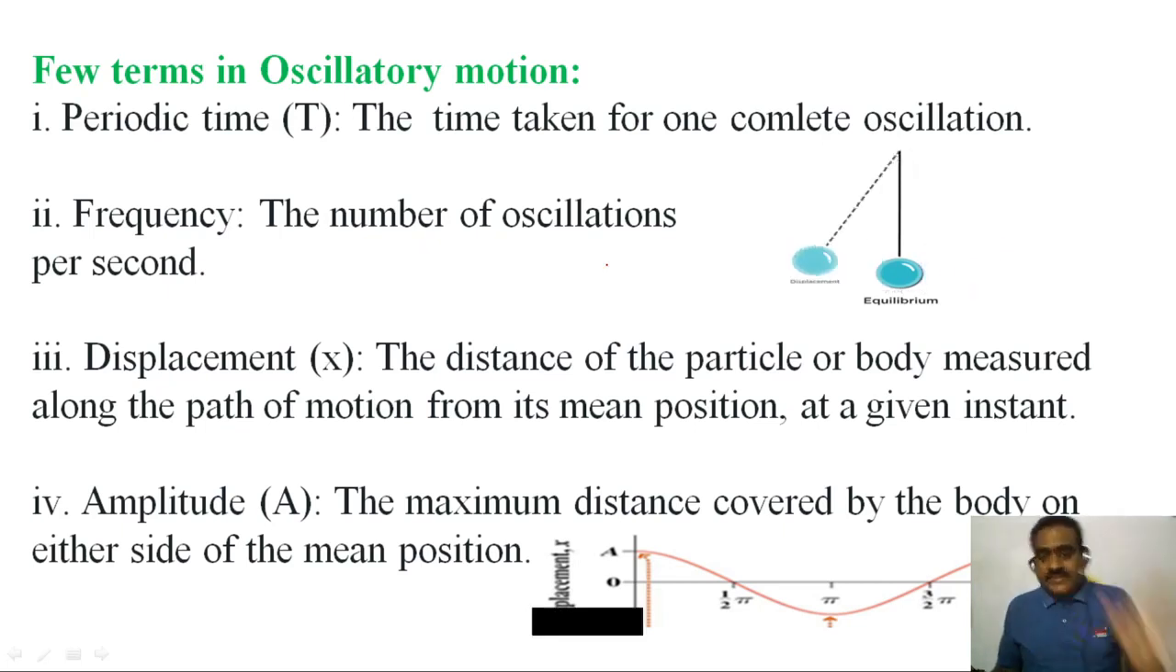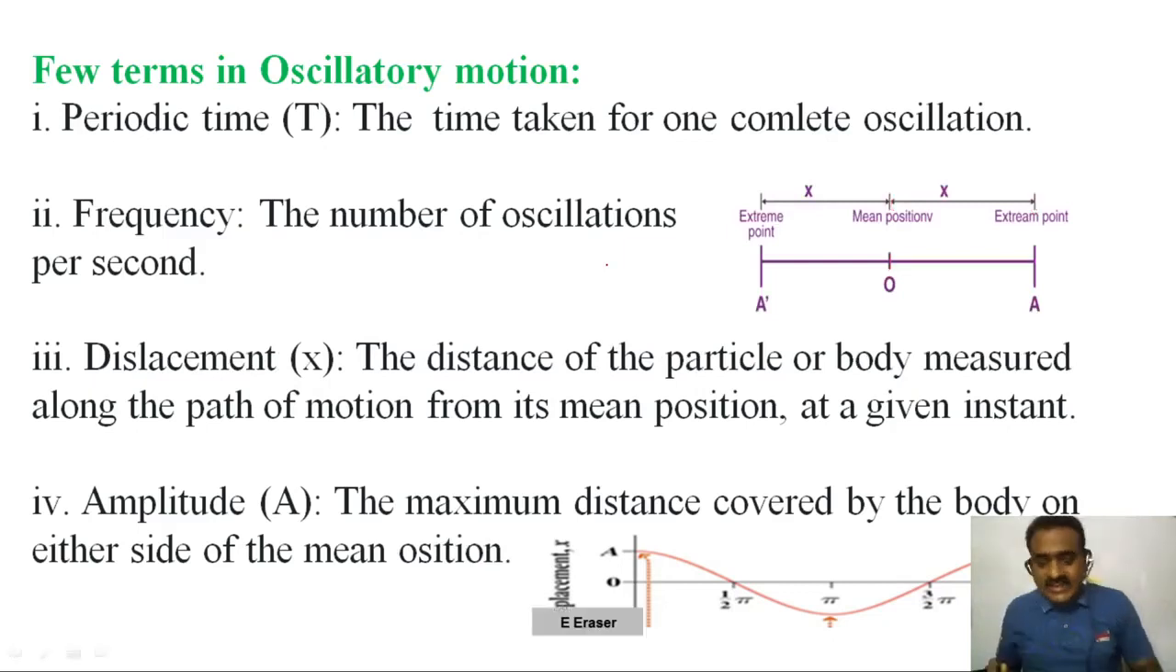So displacement, what is displacement? You can see here clearly, this is the center point or equilibrium position, the mean position. From this mean position to the extreme point, this is the displacement. What is the definition? The distance of the particle or body or an object measured along the path of motion from its mean position. Or simply, the distance between mean position and extreme position, the distance between O and A, is called displacement. The displacement is represented by x.